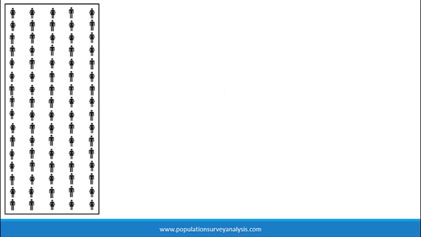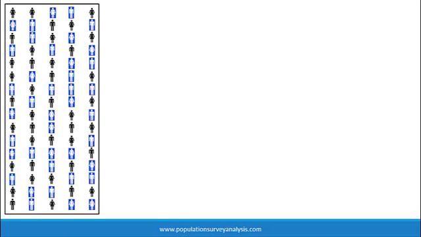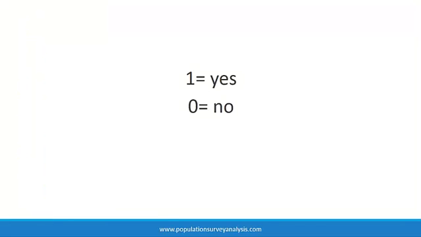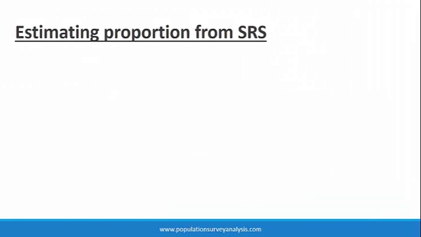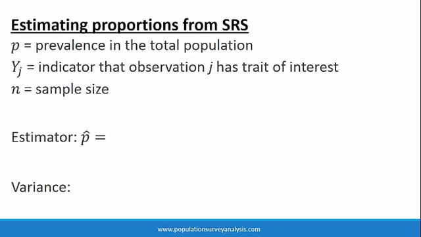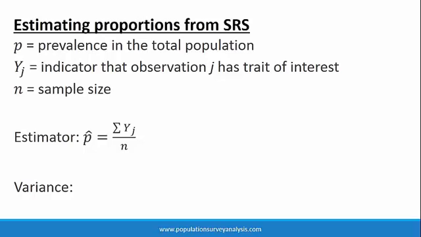Here is a scenario. In a village, we want to estimate the percent of adults who have a bank account. We sample 40 adults at random and ask if they have a bank account. We code yes as 1 and no as 0. How do we calculate a prevalence estimate or proportion from binary data? We sum the observations with the trait of interest, in this case the number of adults that have a bank account, and divide it by the total number of sampled observations, little n.